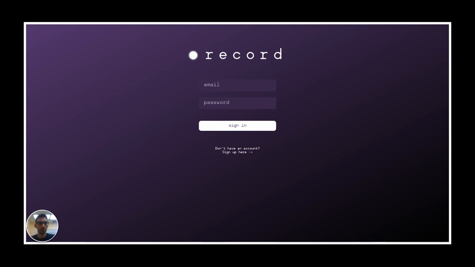There's a lot more work to be done with Record, like adding emotion and tone to our analysis, like supporting in-person meetings instead of just virtual conferences. These are all steps that can be and will be done.